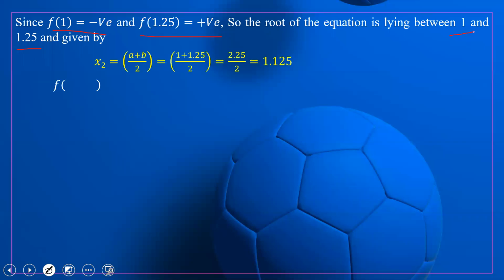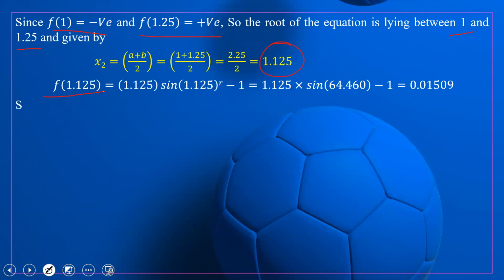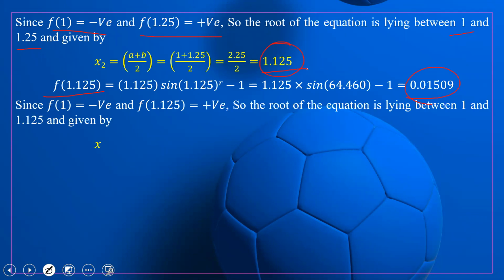So the second value is 1.125. Again we check f of 1.125. It is positive, so the root will lie between 1 and 1.125.